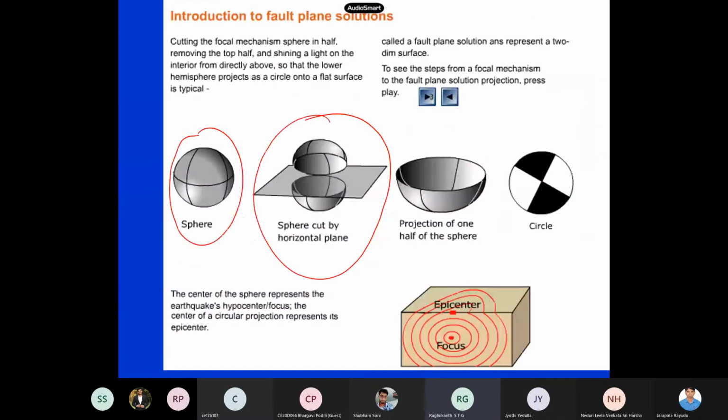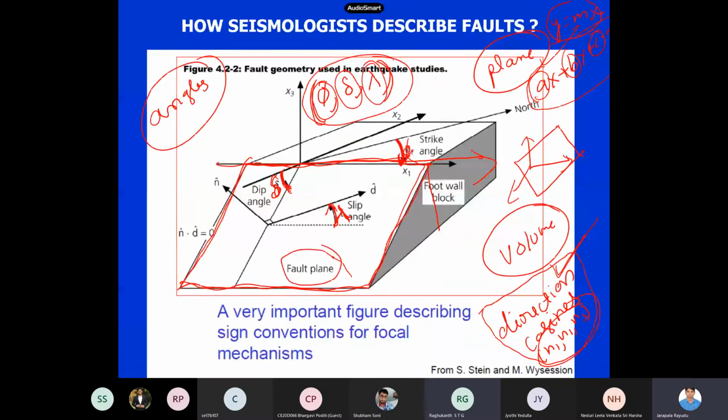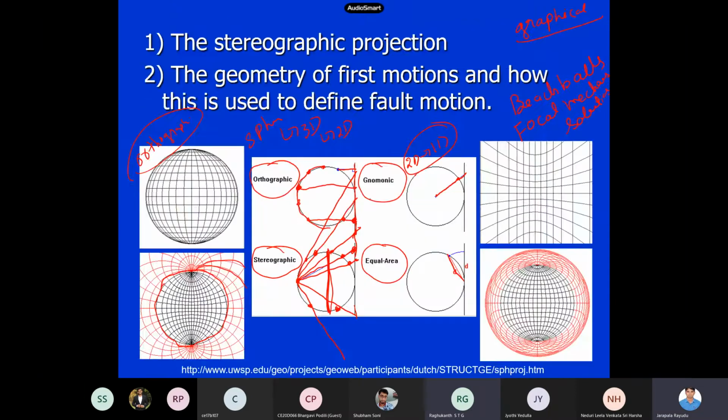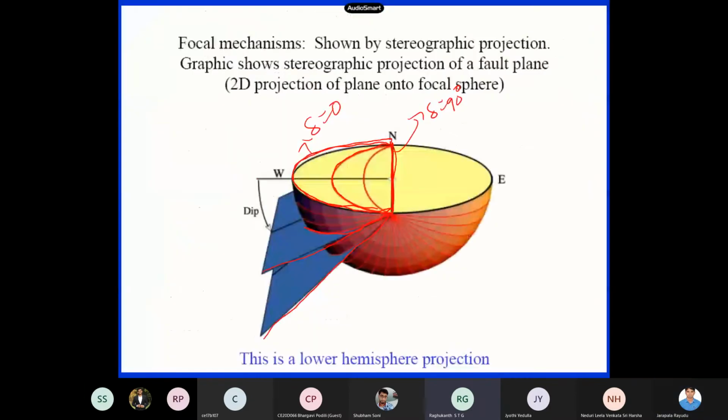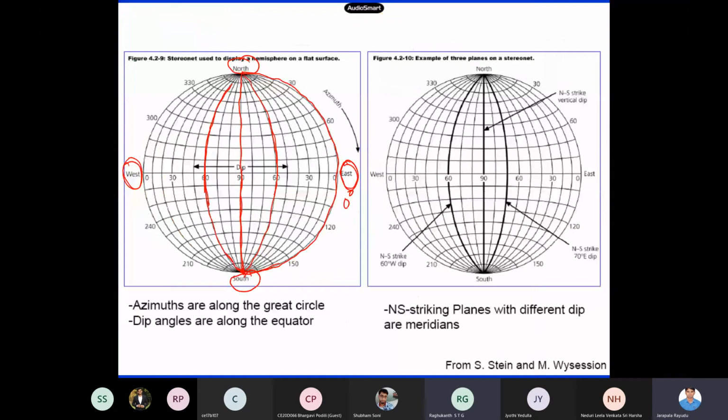If the fault plane is dipping, like here you can see, this is one fault plane. Now you can have a fault plane which is dipping towards the other side also. So you have a fault which is dipping like this. Let us say it is a 45 degree dip. Now you can have a fault plane which is dipping like this also. You followed. This is also 45 degrees only, but this is dipping towards east, whereas this is dipping towards west. That is how the indication is. So here, this 60 degrees, you can see this is dipping this side, the east side.